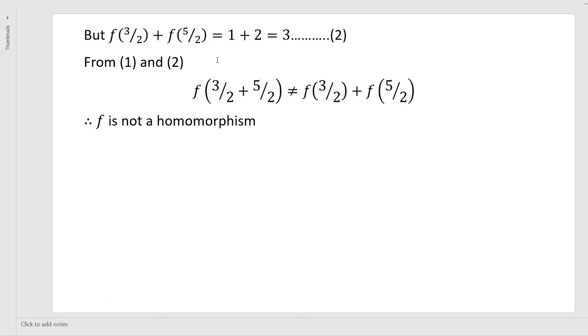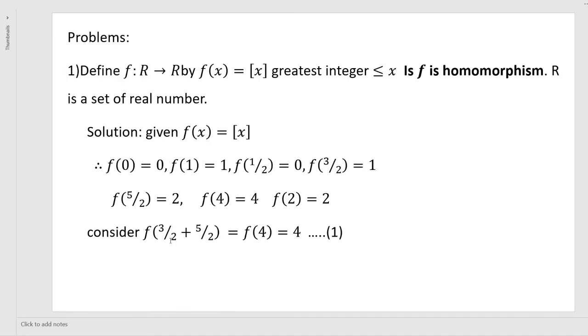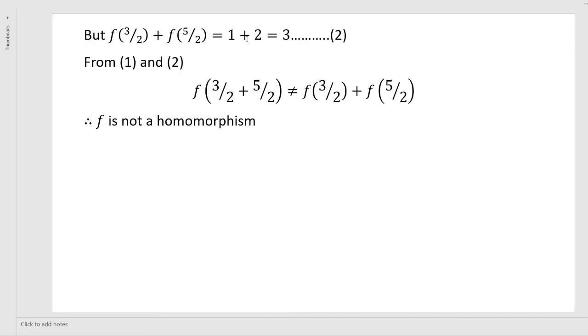So 1 plus 2 is equal to 3. From equation 1, f of 3 by 2 plus 5 by 2 is equal to 4, but on separating, we have 3. Therefore f of 3 by 2 plus 5 by 2 is not equal to f of 3 by 2 plus f of 5 by 2. So therefore the function is not a homomorphism.